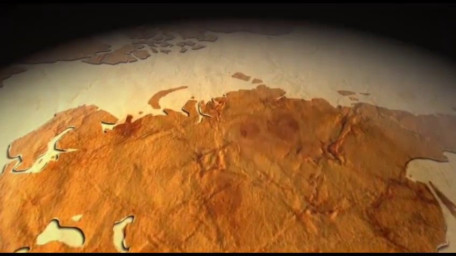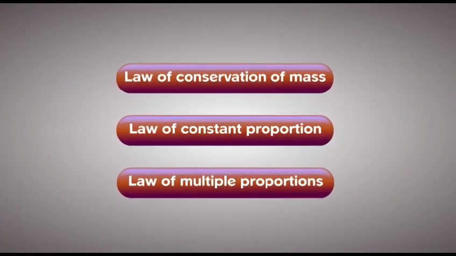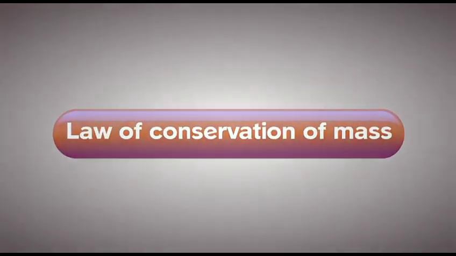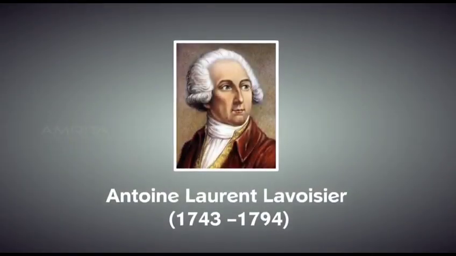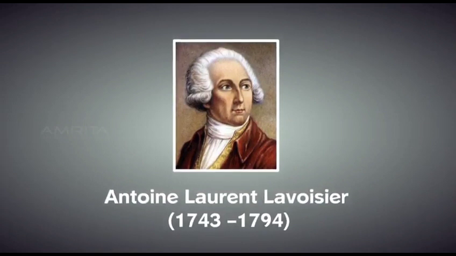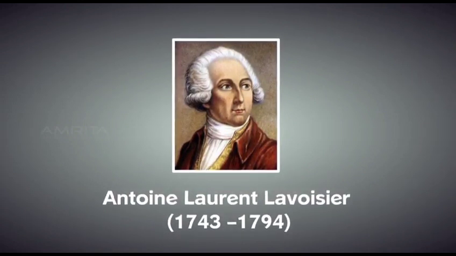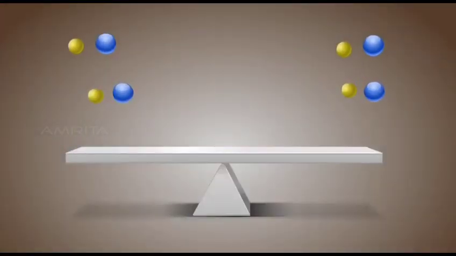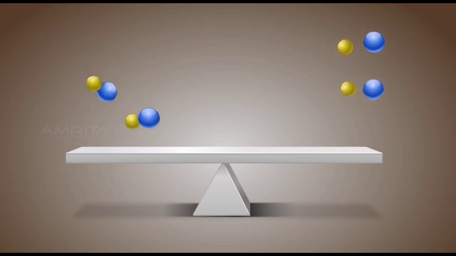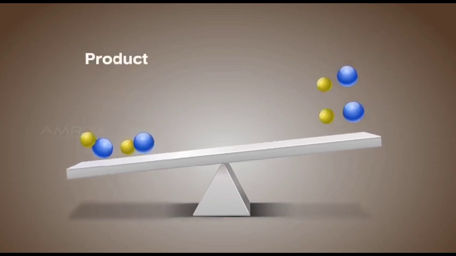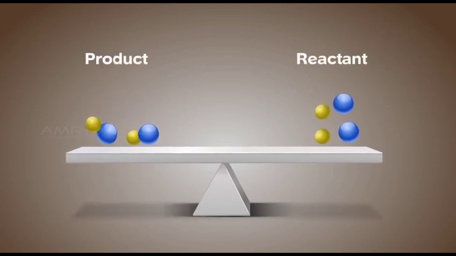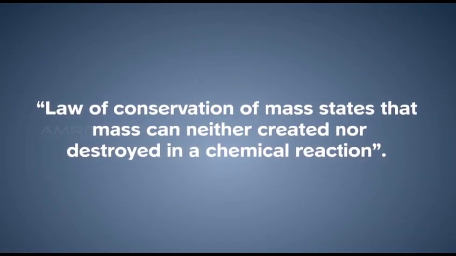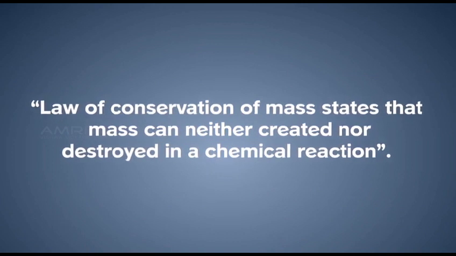Chemical combinations were studied, and these laws were theorized as the law of conservation of mass. The law of conservation of mass was established by French chemist Antoine Laurent Lavoisier in 1789. According to this law, the mass of the substance produced in a chemical reaction is always equal to the mass of the reacting substances. Therefore, the law of conservation of mass states that mass can neither be created nor destroyed